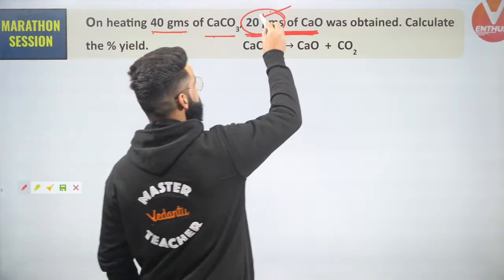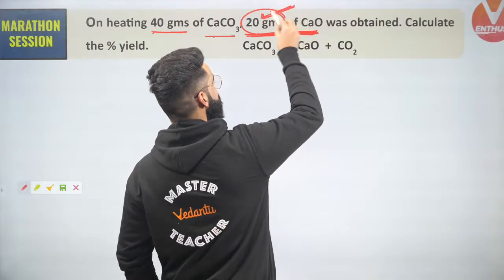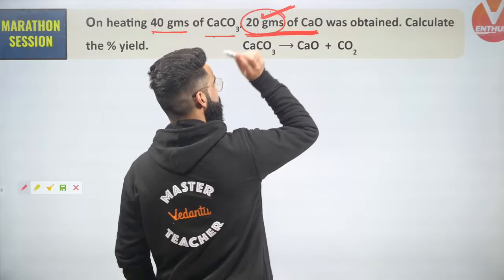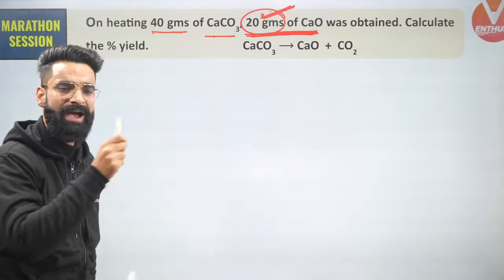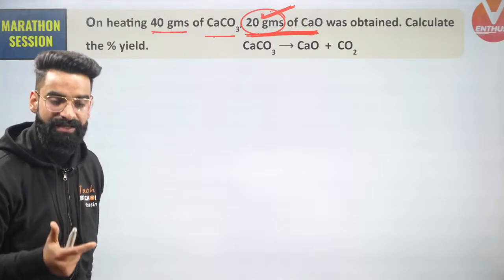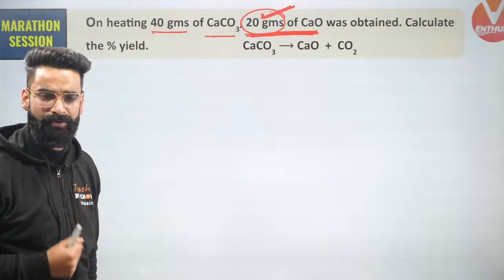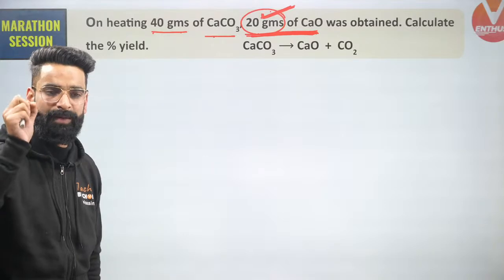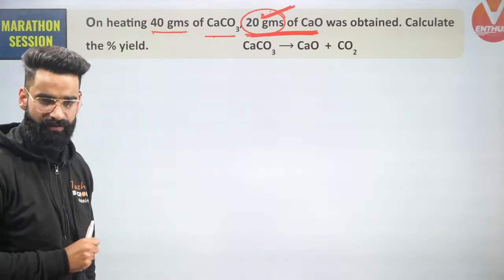Now guys, this is something which is given to me as per the question, and this has been observed experimentally. I'll be calling this the experimental amount. Now I need to get the expected amount. The point is, how do I get this expected amount? The expected amount I will be getting by using the stoichiometry of the reaction.